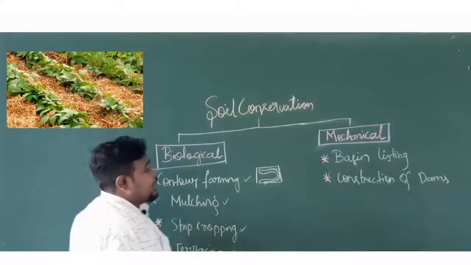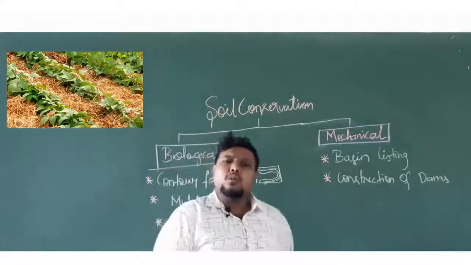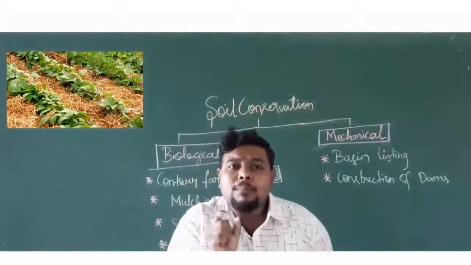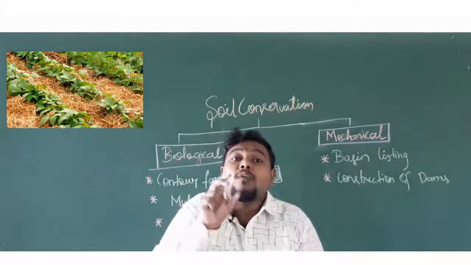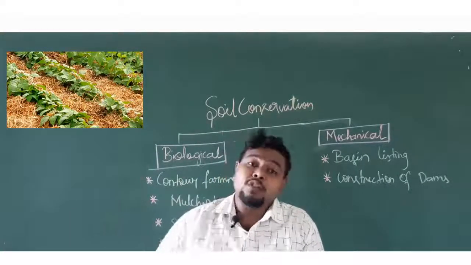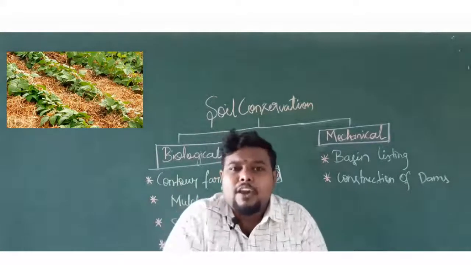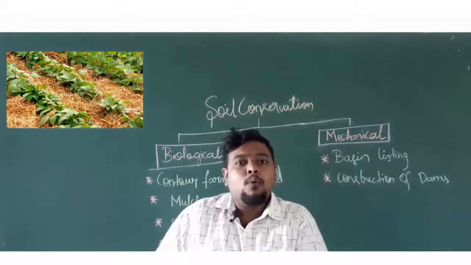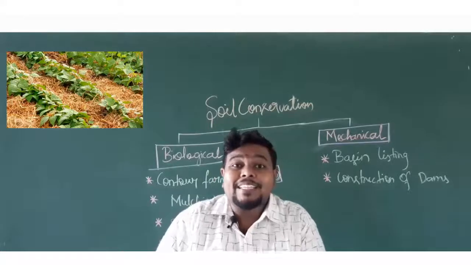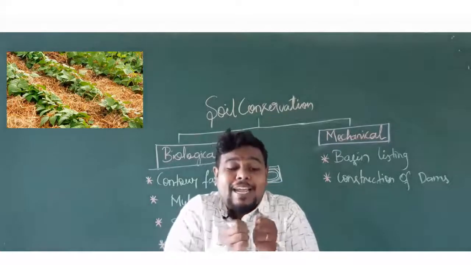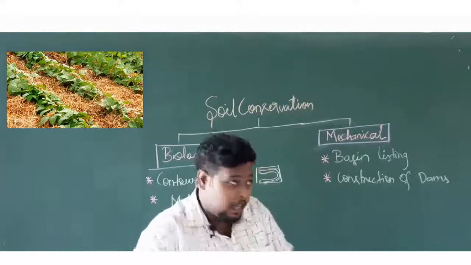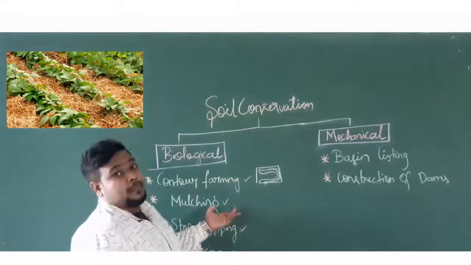And the next type is called as mulching. So what do you mean by mulching? I will tell you one important part. If the soil is wet in nature for a longer period, it will reduce the soil erosion, because when the soil is dry only, it will be taken away by the wind or it will be taken away by the water. If the soil is in wet condition, the form of soil will be holding tightly. That ideology is applied in case of mulching.